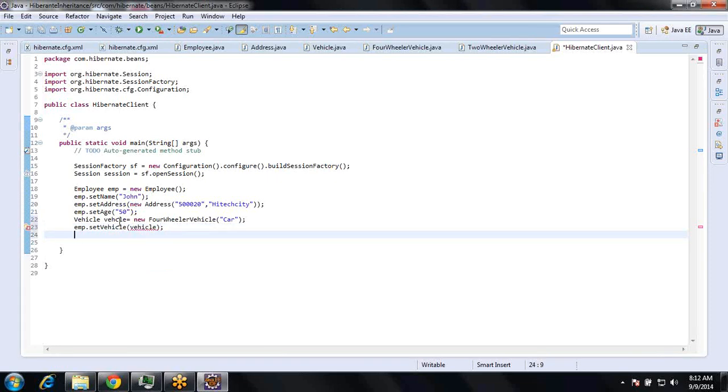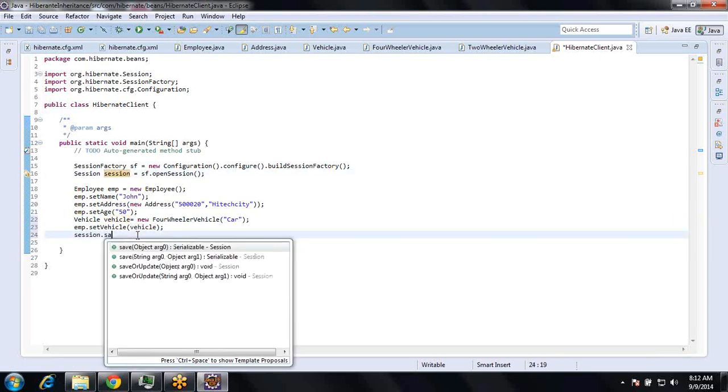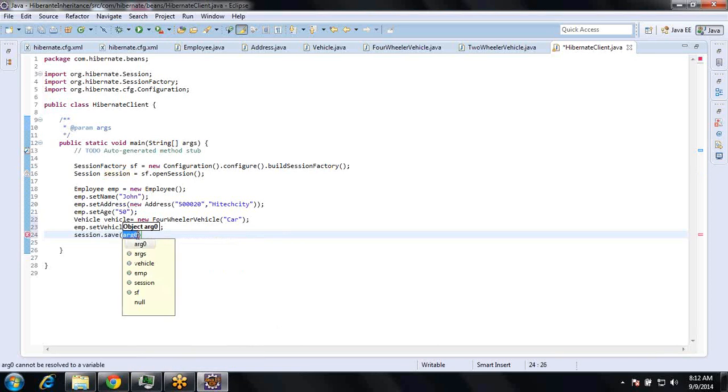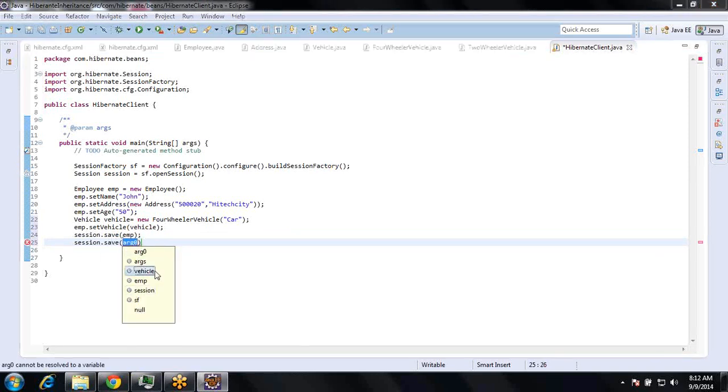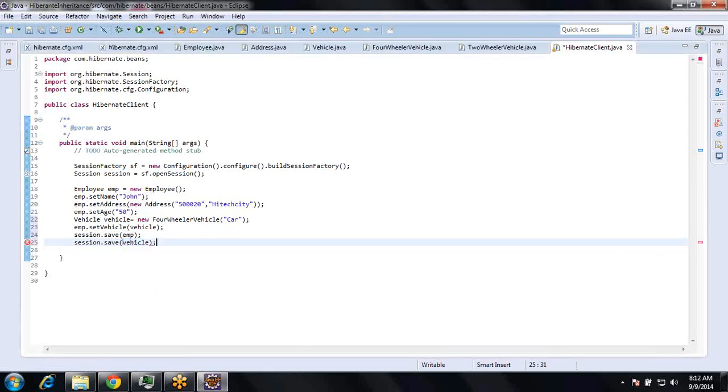So let me save the vehicle and employee. Session dot save vehicle. Okay, so this is about one employee.